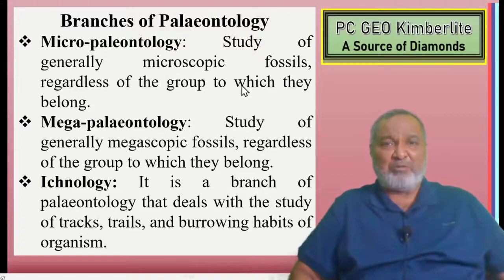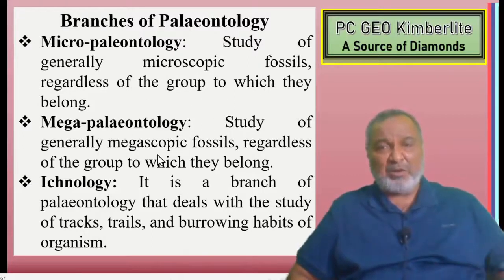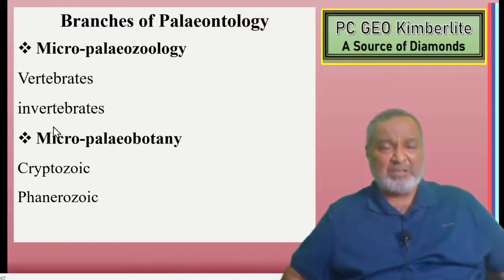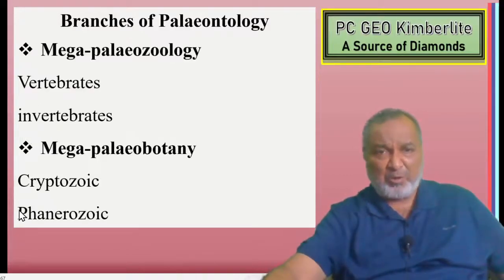Micropaleontology generally studies microscopic fossils, while mega fossils you can see with your own eyes and hold in the hand. The branch ichnofossils deals with tracks, trails, and burrowing. These have been preserved. Then micropaleontology: vertebrates, invertebrates; similarly micropaleobotany, cryptogamy, phanerogamy.